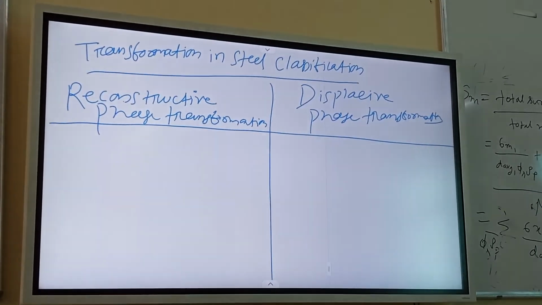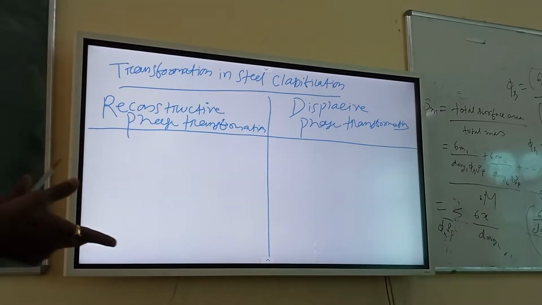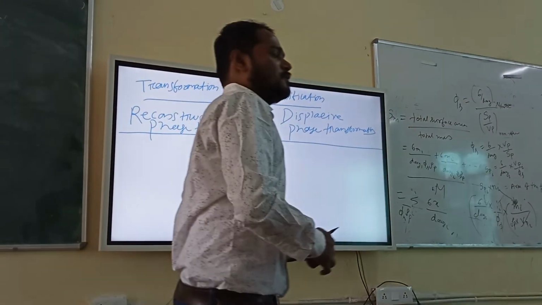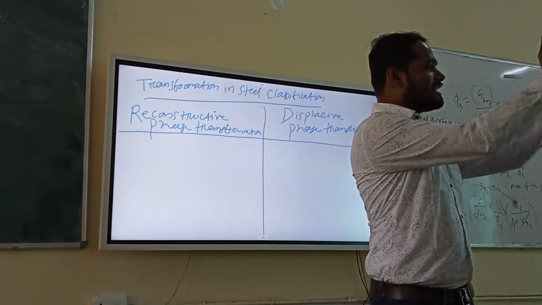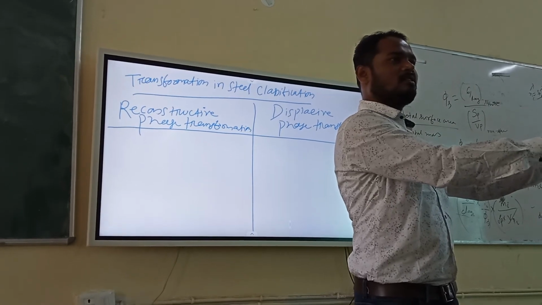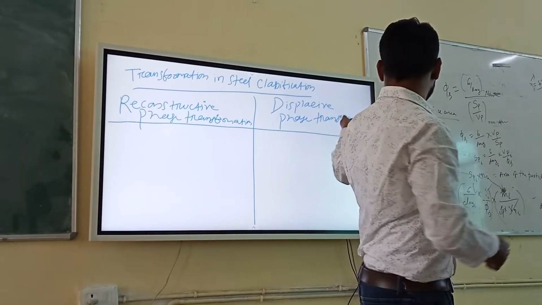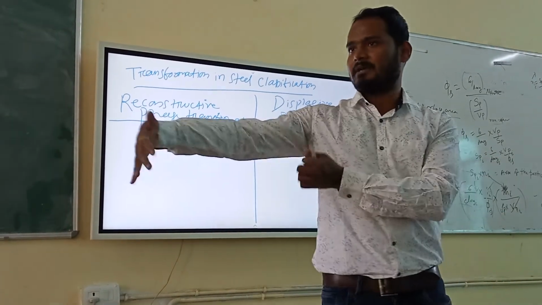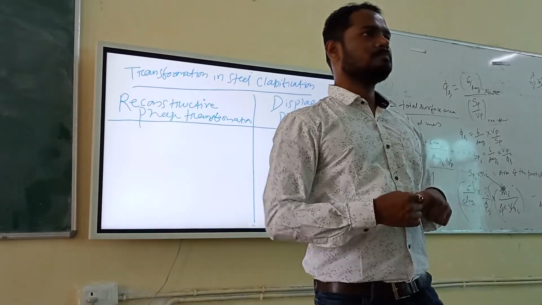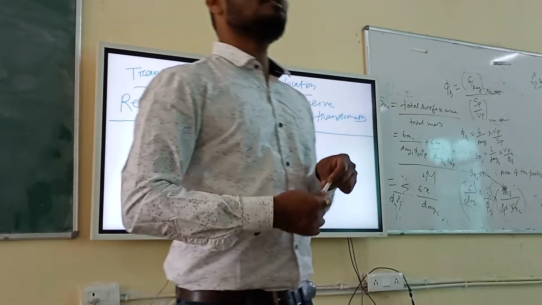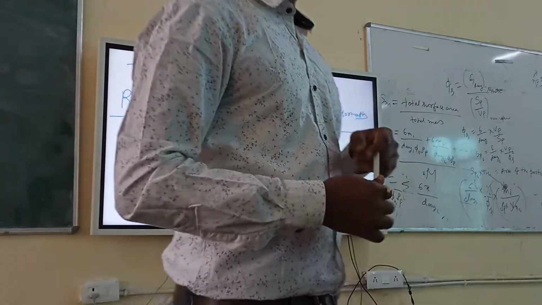The name itself, reconstructive: re means again, construction will happen. The earlier phase is the austenite phase, and from austenite everything is coming out. Austenite may undergo reconstruction, or austenite may undergo displacement, a kind of shear. Now tell me which one will be civilian and which one will be military.